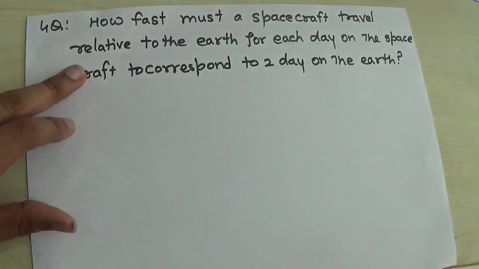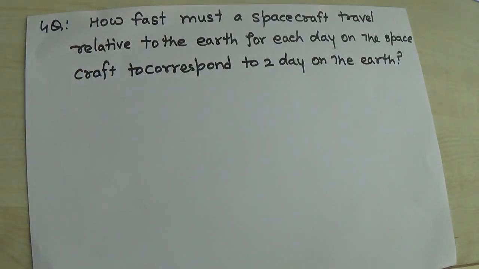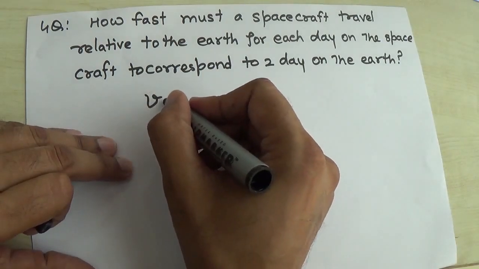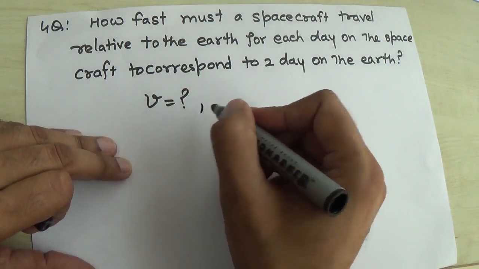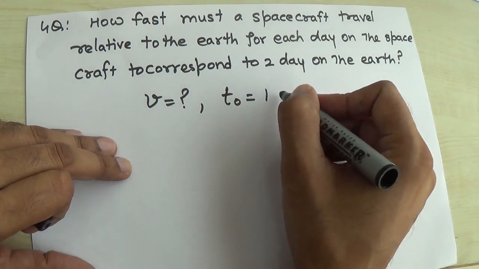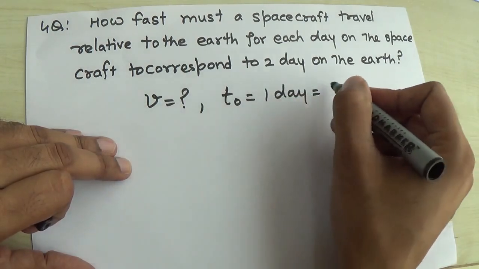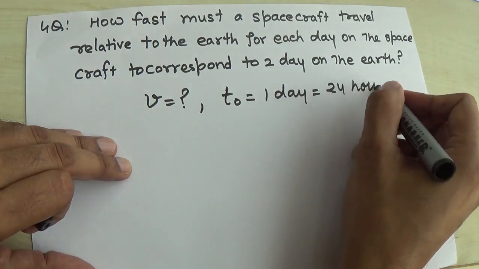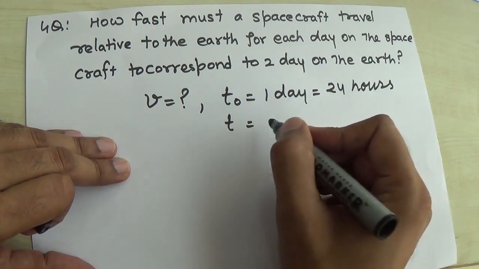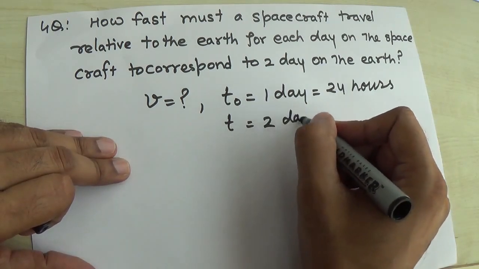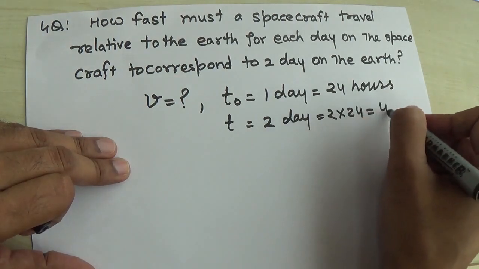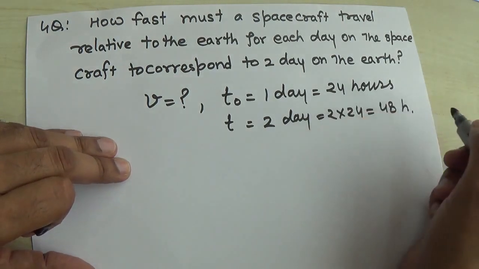So from this numerical problem it is very clear that we have to find out V. Given is T naught, that is 1 day, that means 24 hours, and T is the time on the Earth, that is 2 days, that means 2 into 24, equal to 48 hours, right?